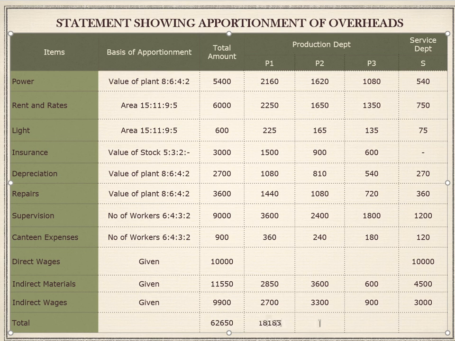Next, for P2 it is 1,620 plus 1,650 plus 165 plus 900 plus 810 plus 1,080 plus 2,400 plus 240 plus 3,600 plus 3,300.